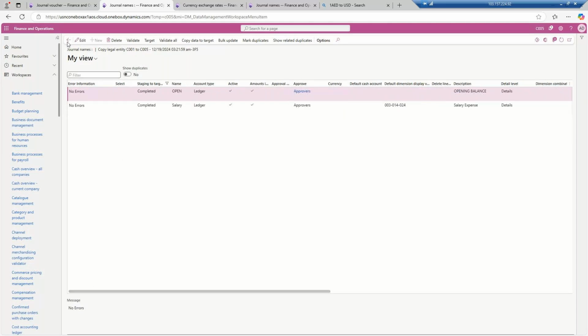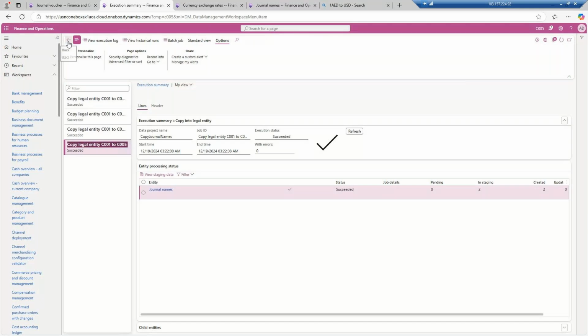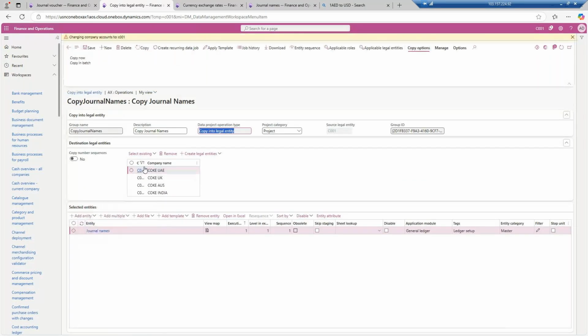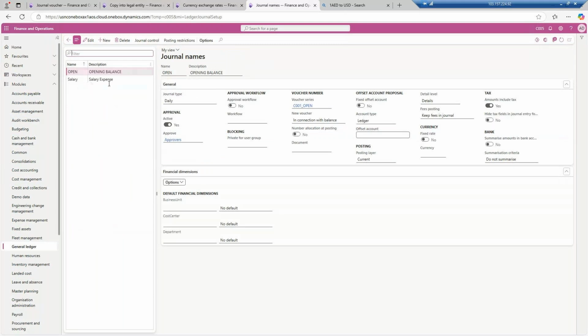Okay, so I will go back, and from where it has copied from C001, I need to check, there were three journals but only two journals were copied, but concept wise you are okay, these are the two journals that will automatically come up to you. Okay, on the salary expense, the business unit also gets copied. Okay, why?